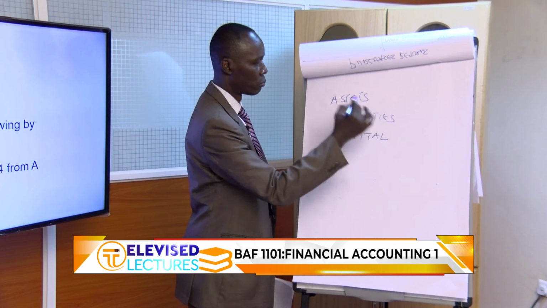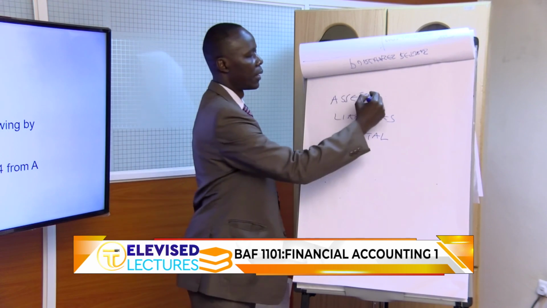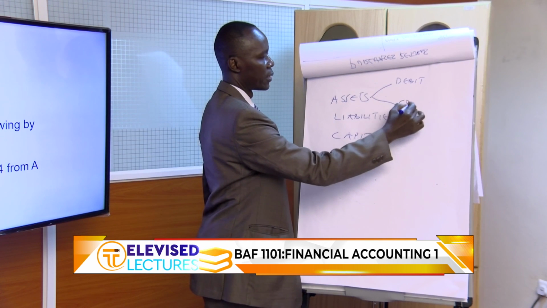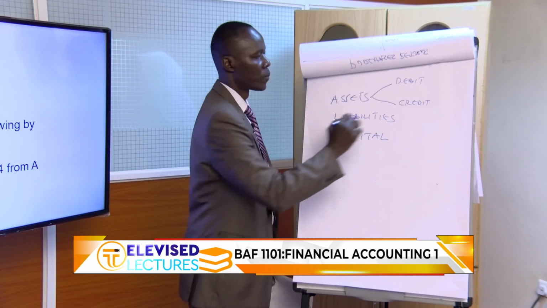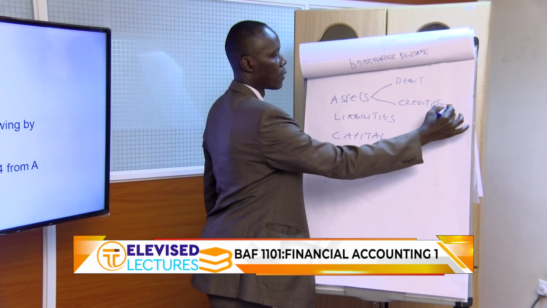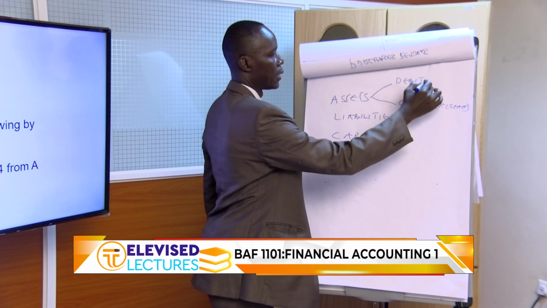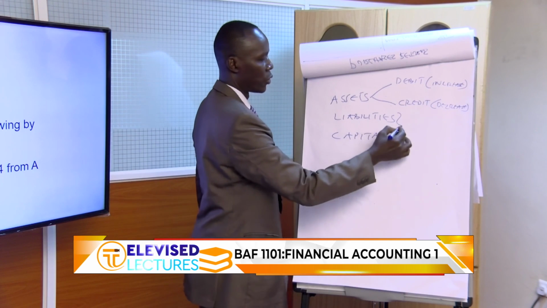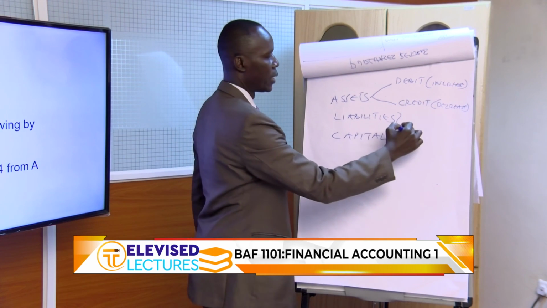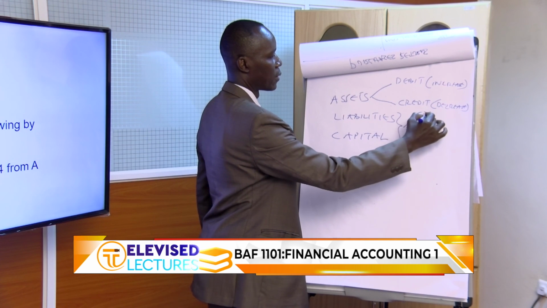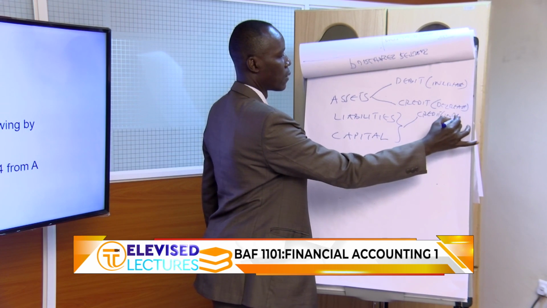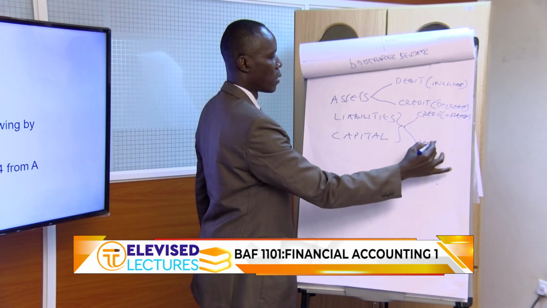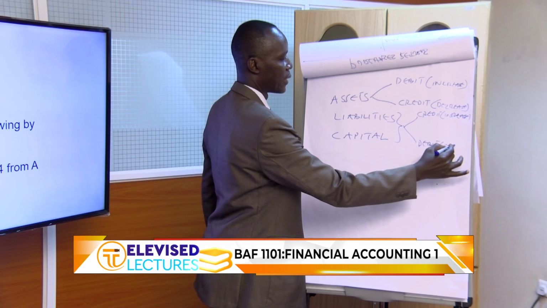And just to recap, assets, any increase in asset is debited, any decrease is credited. So here is decrease, and here is increase. A liability account or capital account is the opposite. Any increase is credited, and debit if there is a decrease.